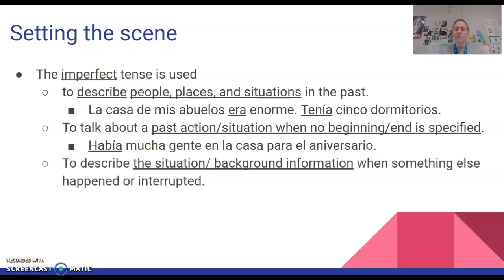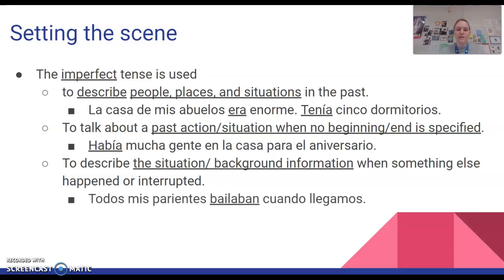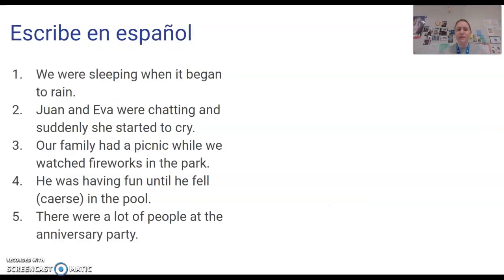It's also used to describe the situation or background information when something else happened or interrupted. So for example, todos mis parientes bailaban cuando llegamos. Everybody was dancing when we arrived. Okay, or all of my relatives rather were dancing when we arrived. Okay, so this is just kind of a refresher of when to use the imperfect.